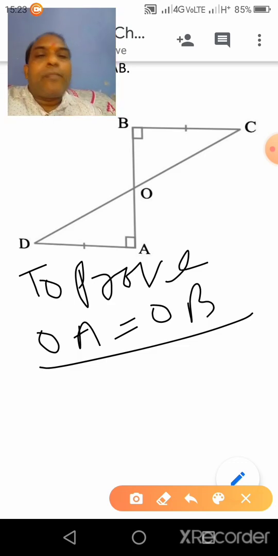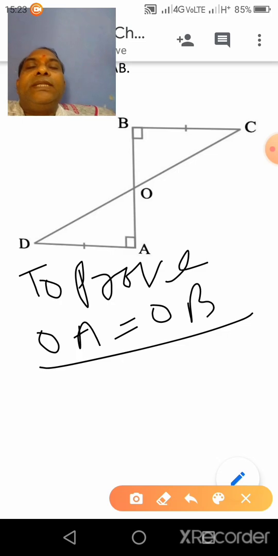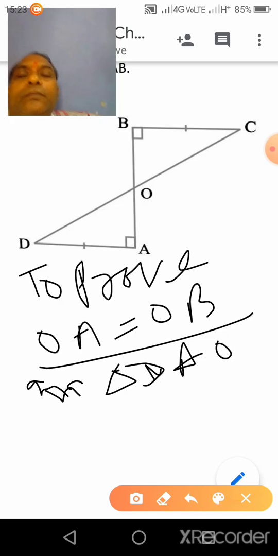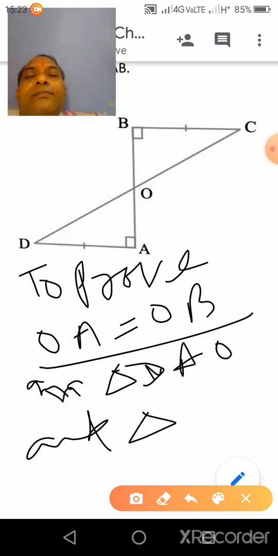Now see here, in triangle DAO and triangle BCO. Clear?